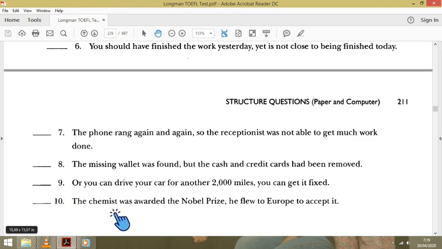Number 10, the semester, subject, verb, comma. There is no coordinate connector, only subject, verb. It means that number 10 is incorrect. I hope you can understand skill 6 of TOEFL structure.